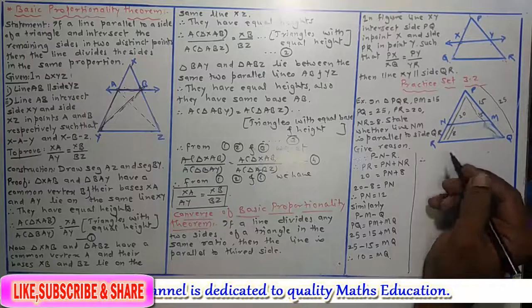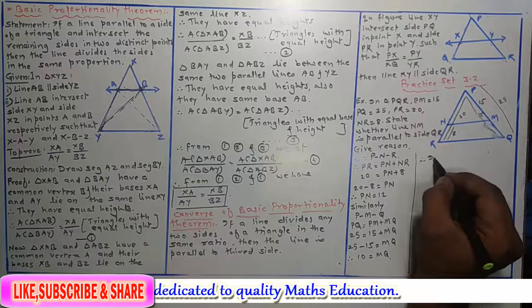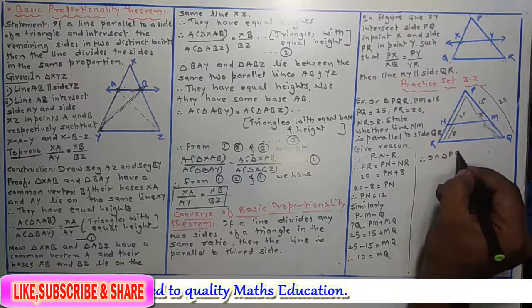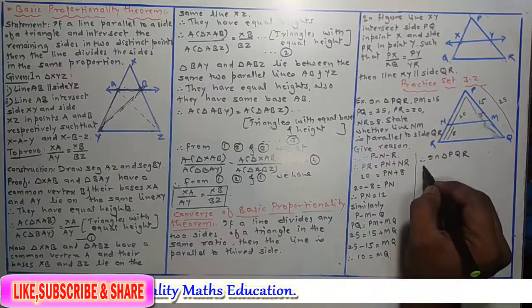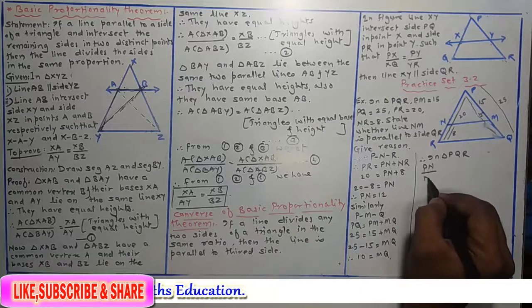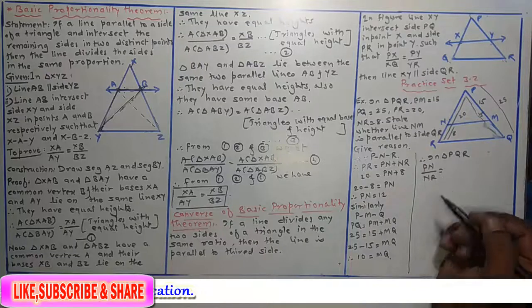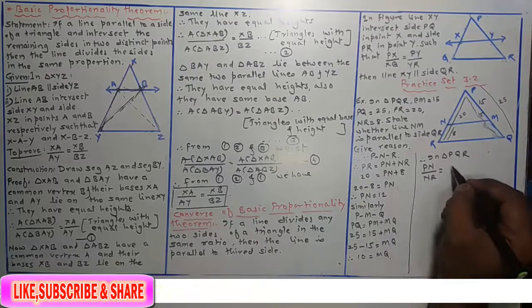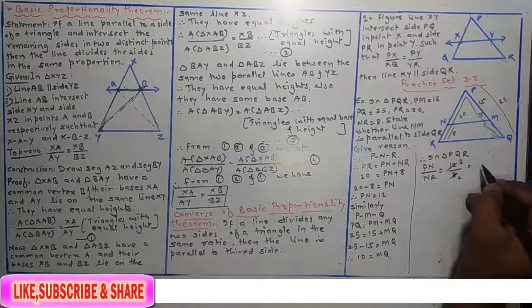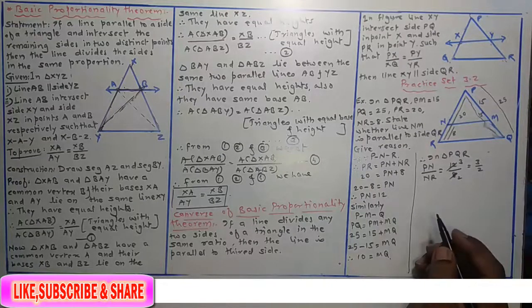Then consider the ratio. Therefore in triangle PQR, PN upon NR is equal to, PN we just calculated, PN is 12, upon NR is given, it is 8. 4 2s are 8, 4 3s are 12. We simplify this, we will get 3 upon 2.